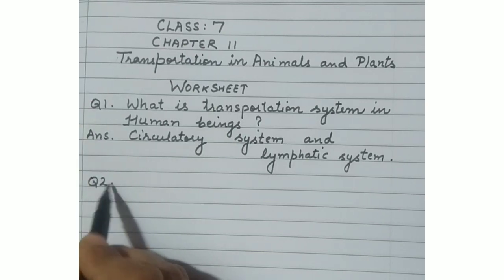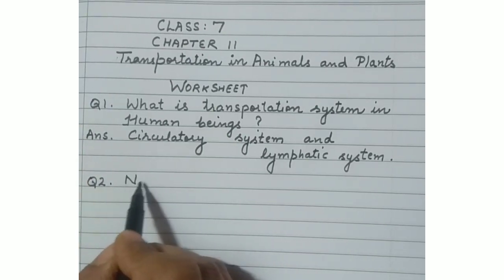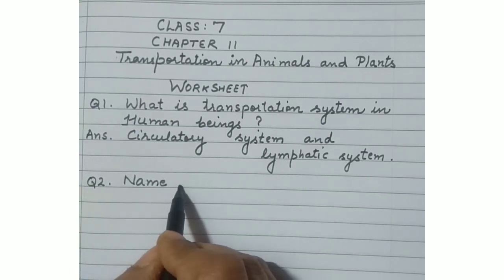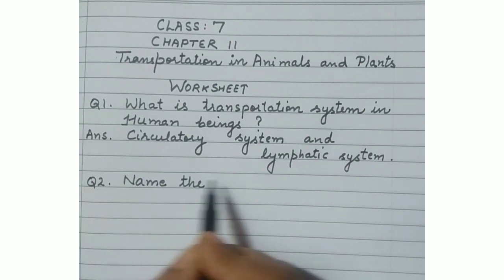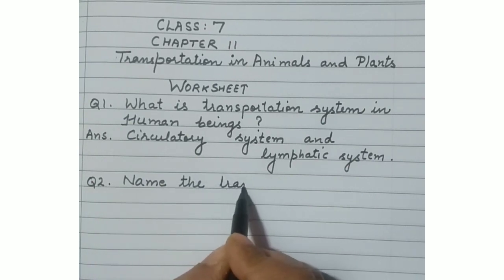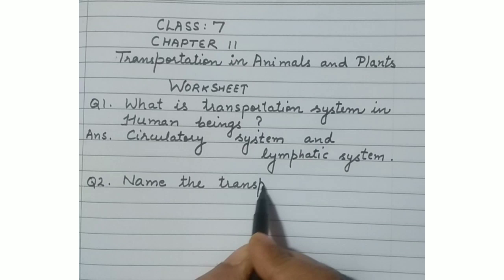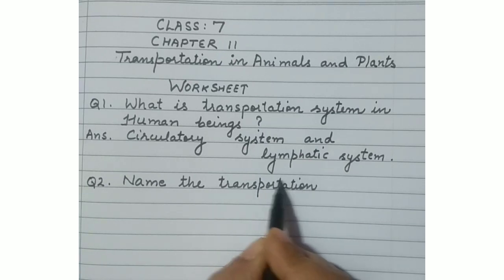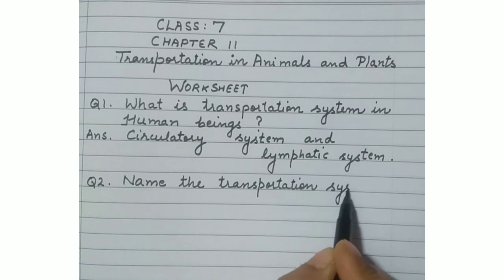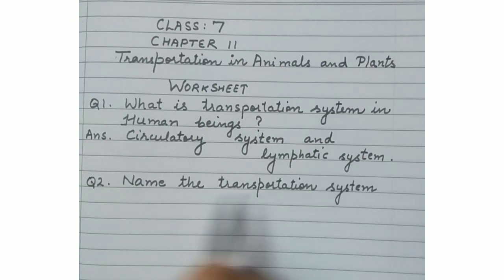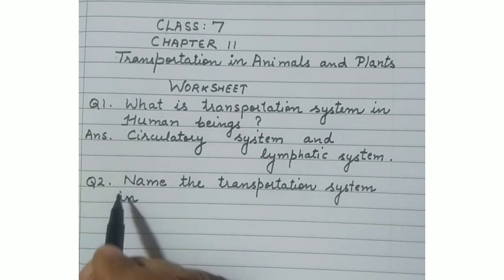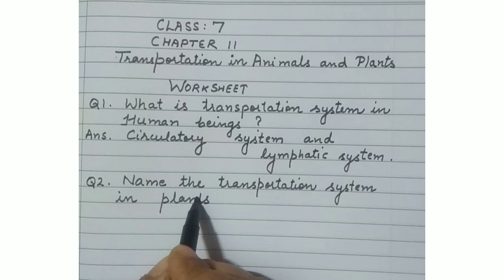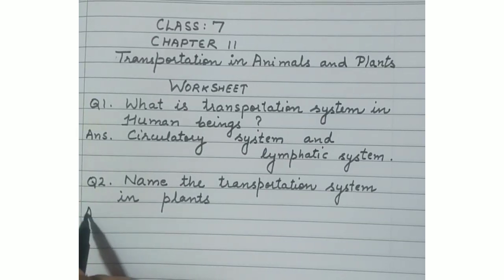Okay. Next is question number 2. Name the transportation system in plants. Now, what system are the plants using to transport their material? Now, listen carefully, students. The materials which are found in plants are mainly water, minerals, and food. Okay, and CO2 is taken in by the stomata of the plants.